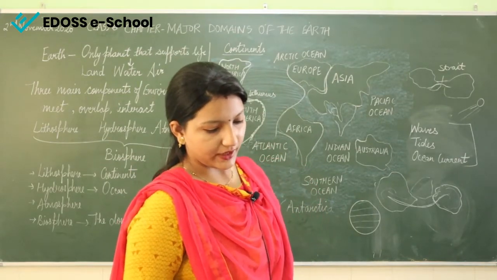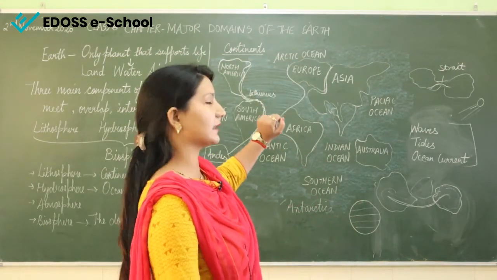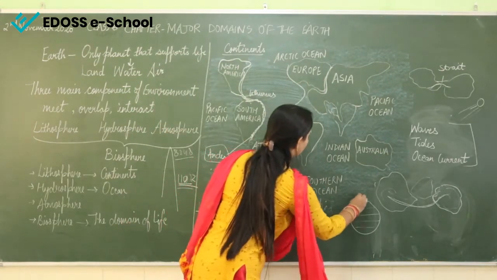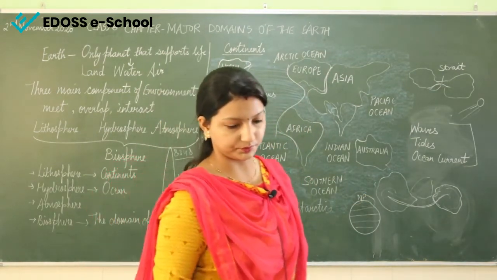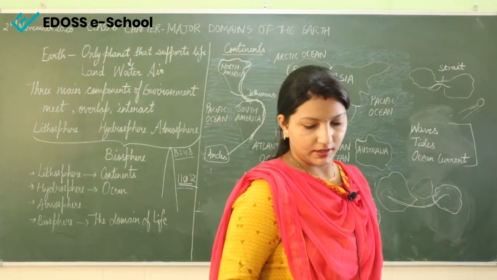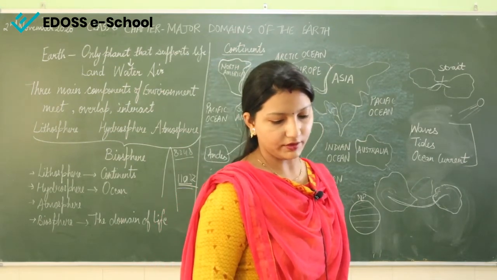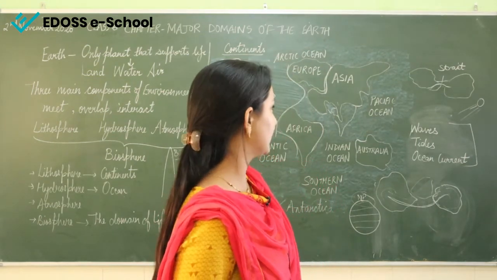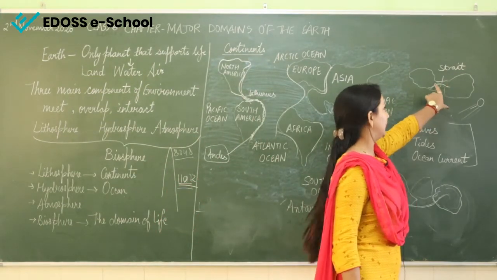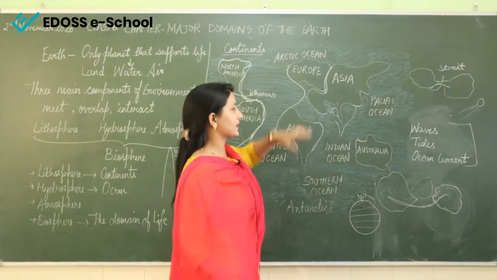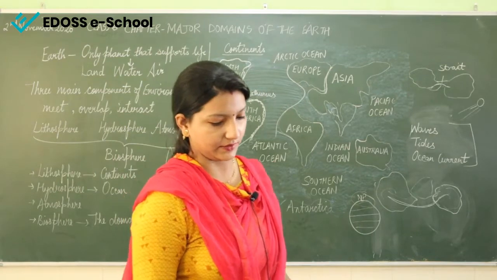Now Arctic Ocean is located within the Arctic Circle and it surrounds the North Pole. Okay, it is in the north. It is connected with the Pacific Ocean by a narrow stretch of shallow water known as the Bering Strait. Strait I also explained over here, when water bodies are connected. So this Arctic Ocean is connected with the Pacific Ocean with a narrow strait which is known as the Bering Strait.